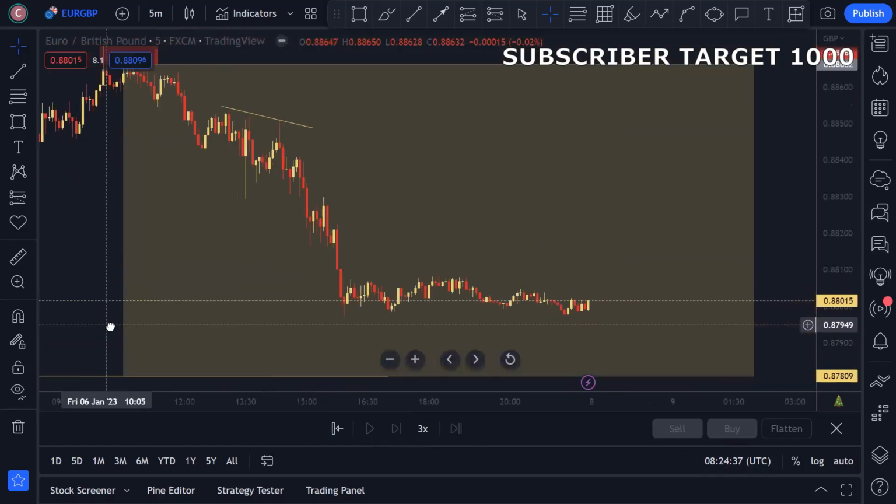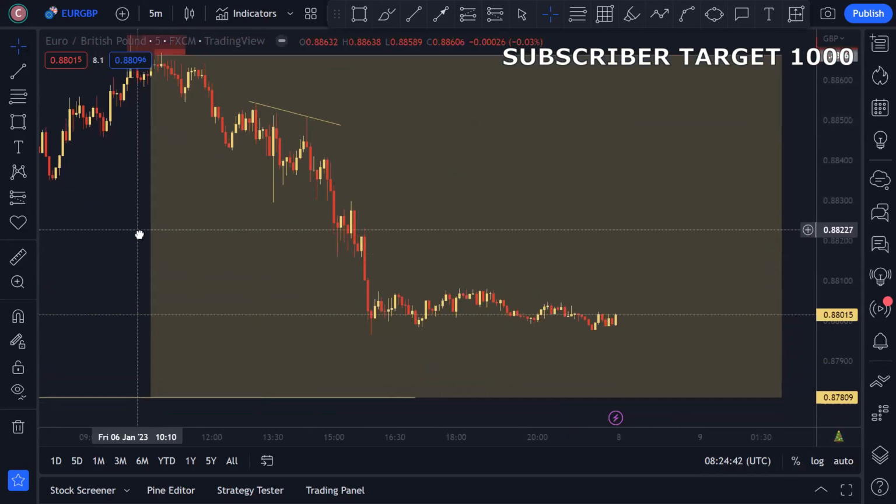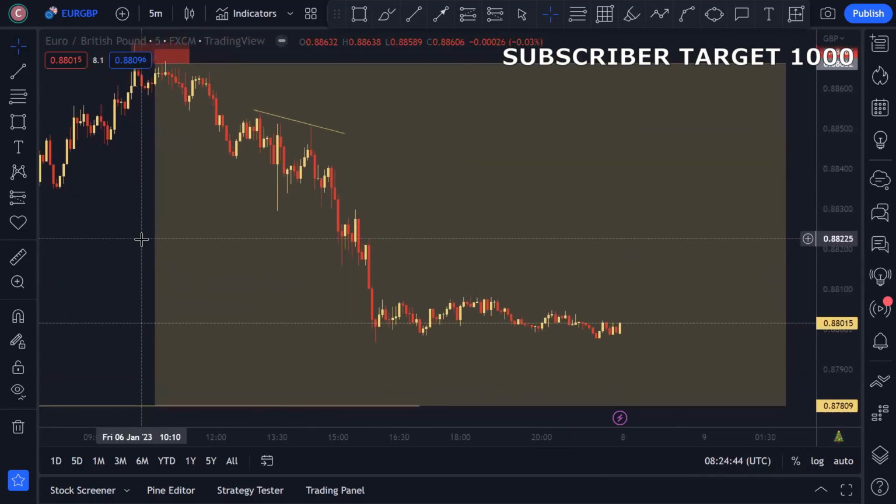Okay, so the market closes over here because this is a Friday, and on Friday the market will close. So this is the trade breakdown of EURGBP.